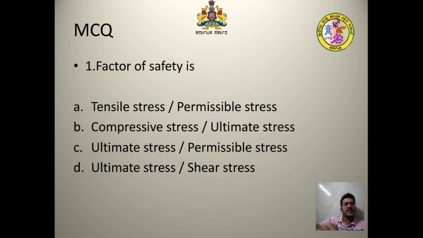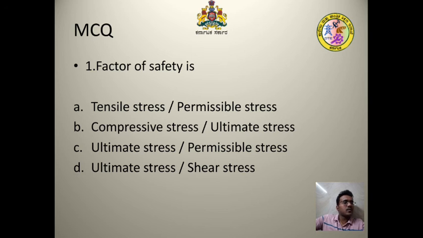In the volumetric strain only the volume changes. And the Poisson's ratio, lateral strain by linear strain, is denoted by nu. The factor of safety is there because at the final stage, at the breaking point, the material may break. To avoid this, there is the ultimate stress and the working stress. This is the factor of safety and the volumetric strain.